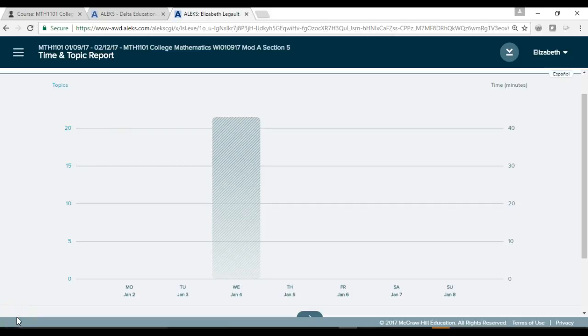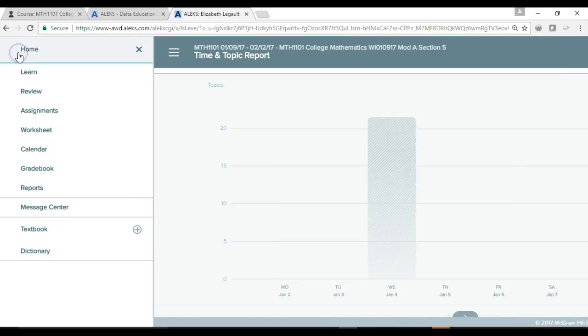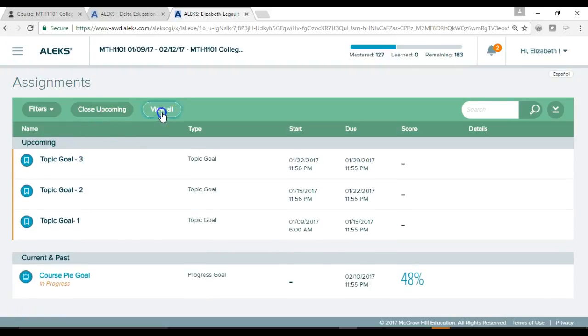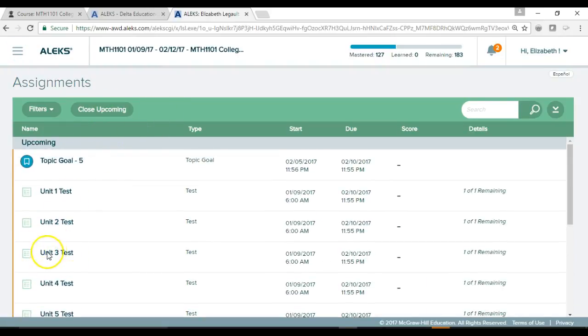When you've mastered 85% of the material, then you're ready to take your Unit 3 test. Don't forget that you need to allow a set amount of time to get this done. I usually tell my students about 1 to 2 hours. You only get 1 attempt, so please try your best. Please try and take the Unit 3 test after you've mastered 85% of your Unit 3 Pie and completed your topics. Let me show you again that you'll find the test under Menu, and then you can find it under Assignments. You might have to click View Upcoming and then View All, and there's your Unit 3 test.